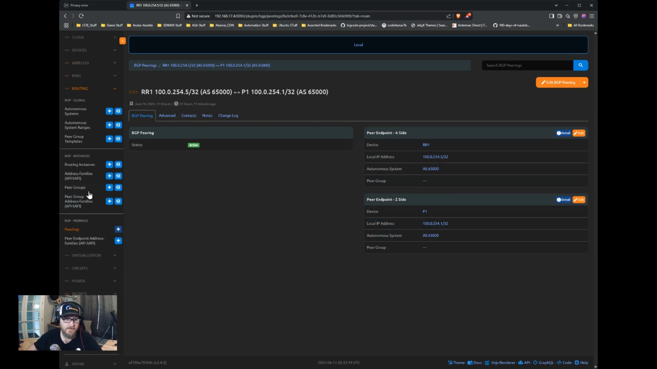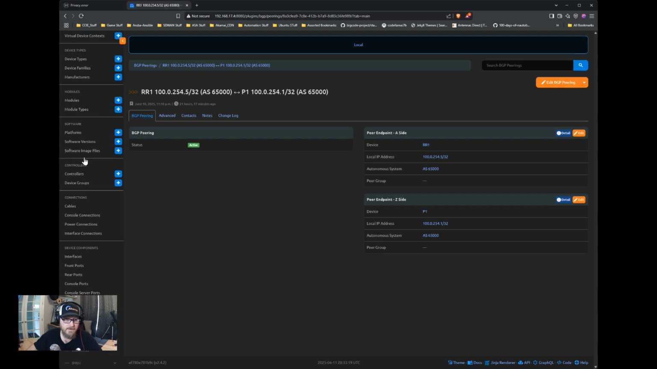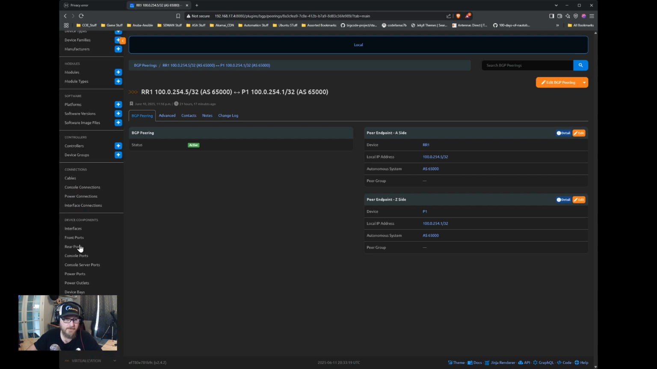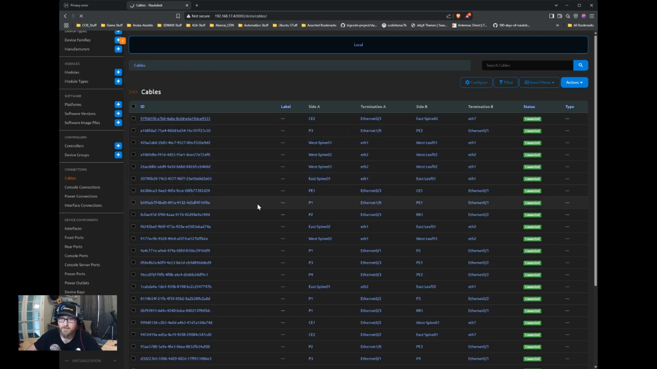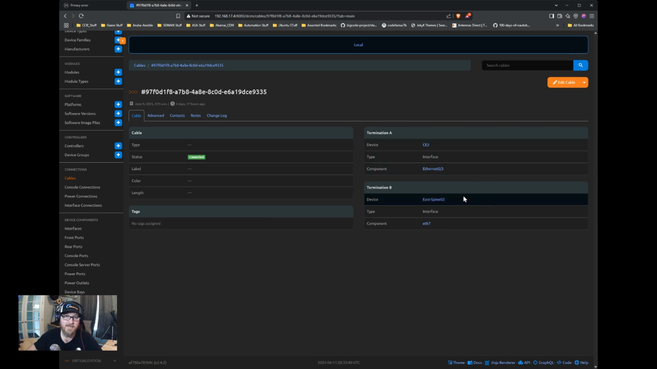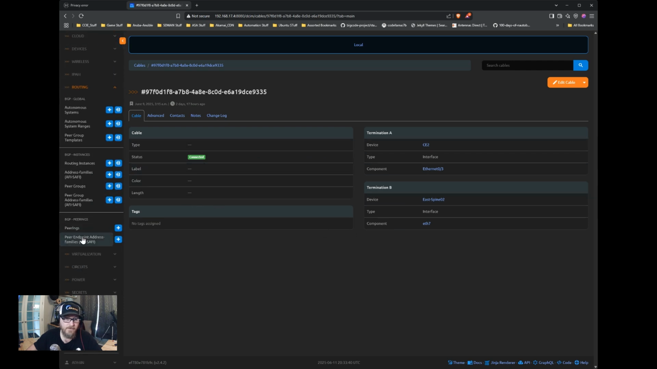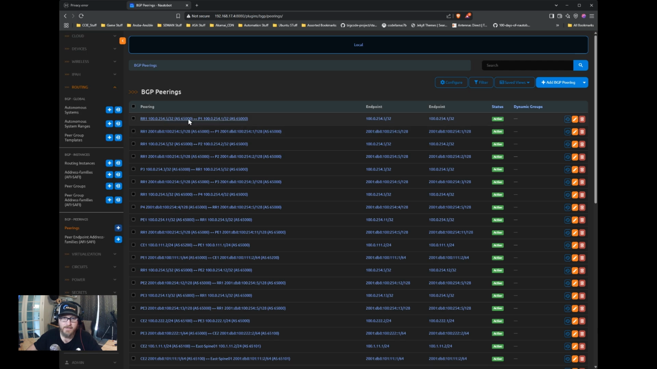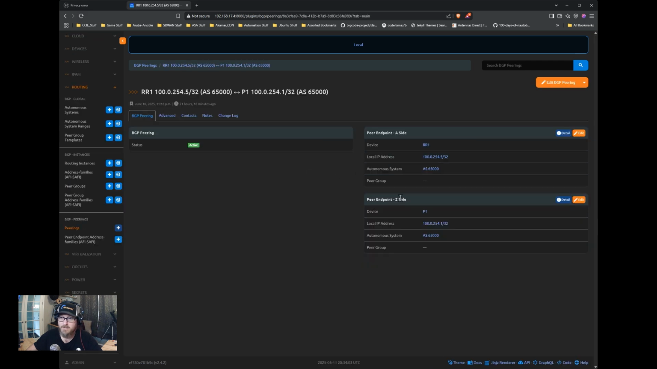If you were to look at cables here, and we clicked on one of these, you see how this looks here. I believe they use this template more or less for peering. So you have an A and B side. Let me go back to routing. We look at one of those peering setups. You have this A side, Z side. It's kind of like termination A and B. There you go, A side, Z side.